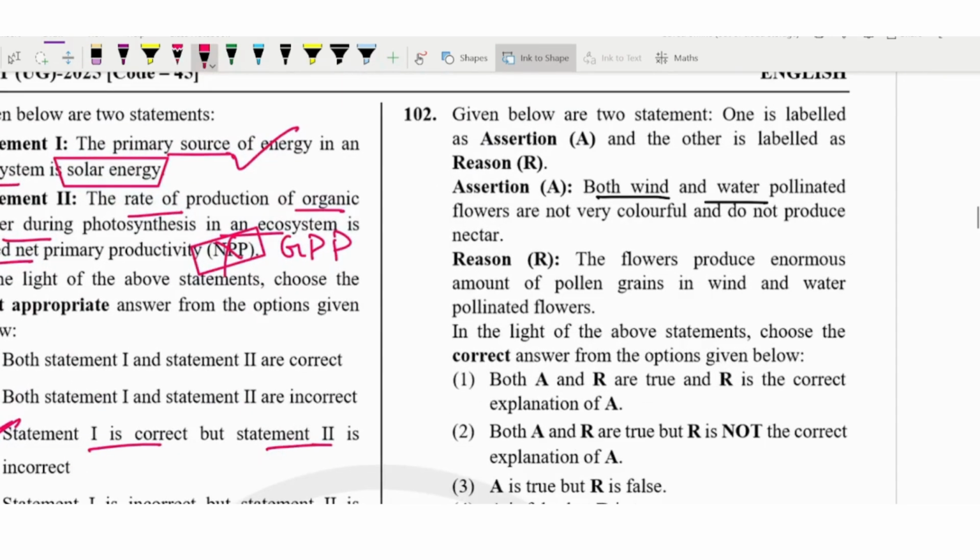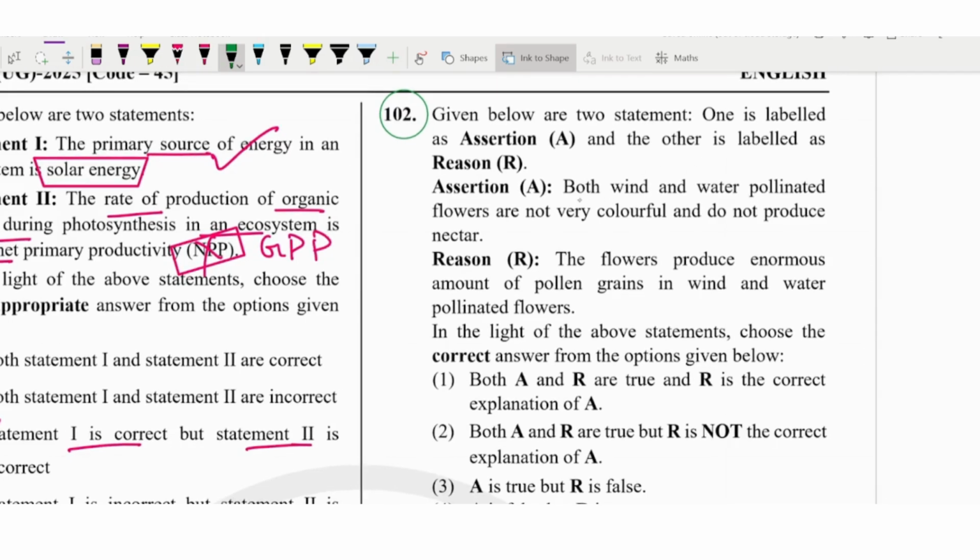Next is question number 102. Let us see this one. Here it is an assertion reason based question. So let us see. Both the wind and the water pollinate flowers that are not very colorful and do not produce nectar. In wind and water pollination, the flowers are not producing colorful nectar.